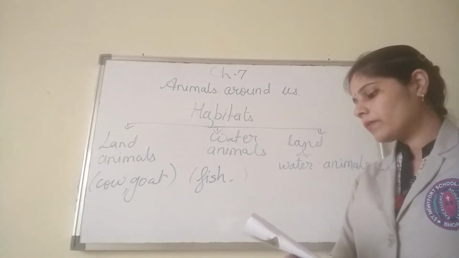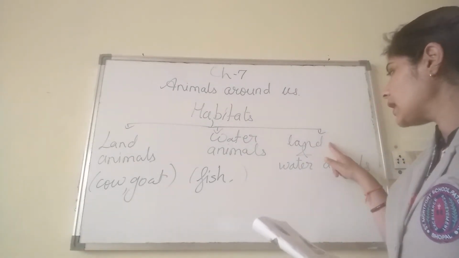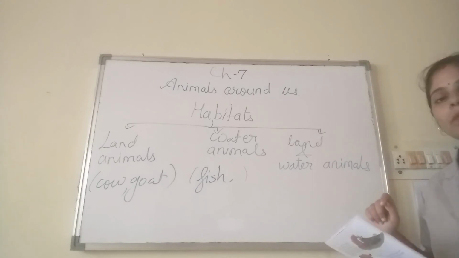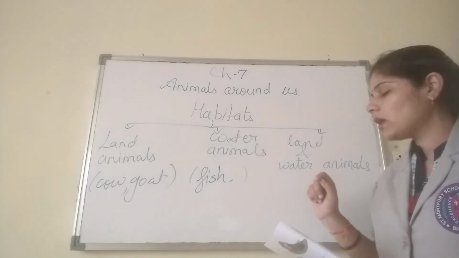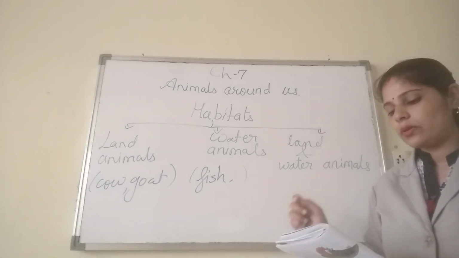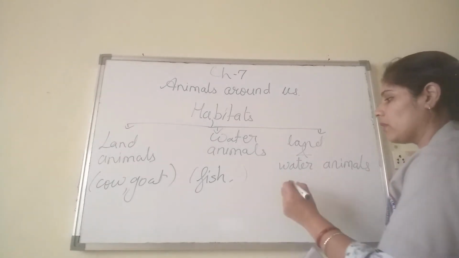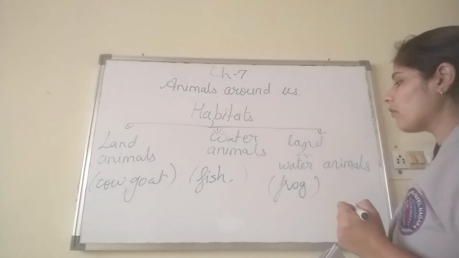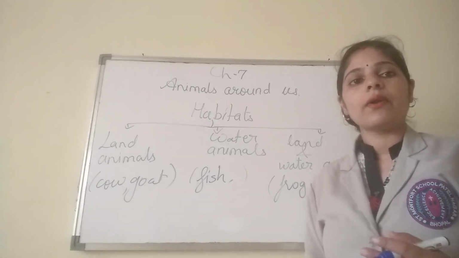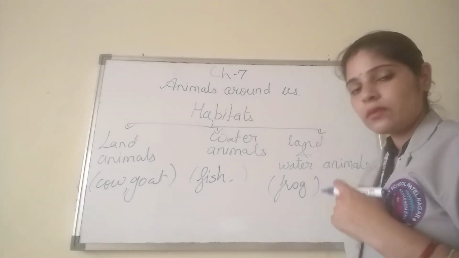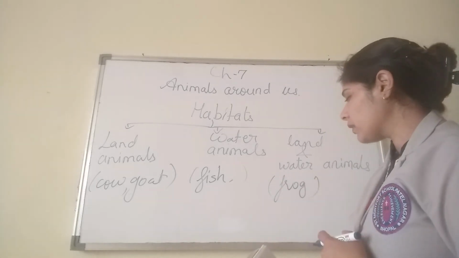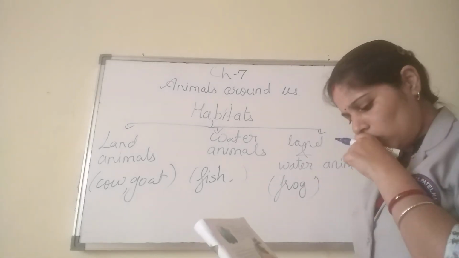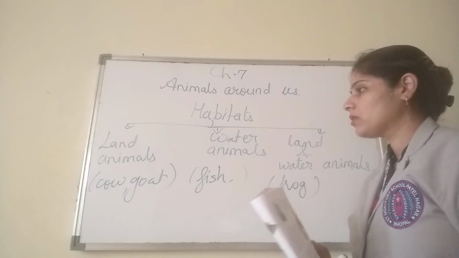Then we have the animals which can live on land and water both. Suppose if I am saying frog, you can see a frog living in the water also, and also on land.